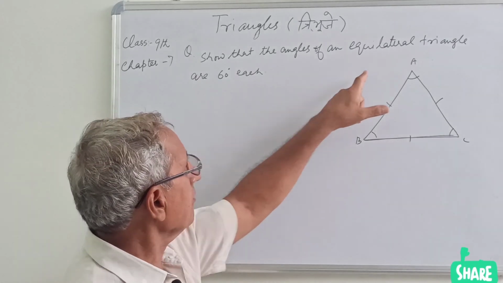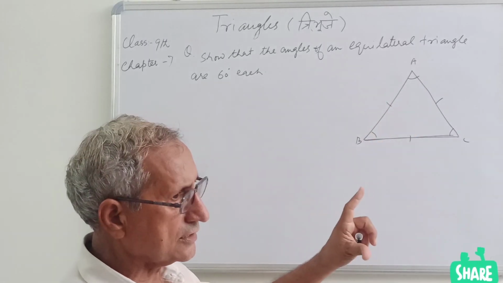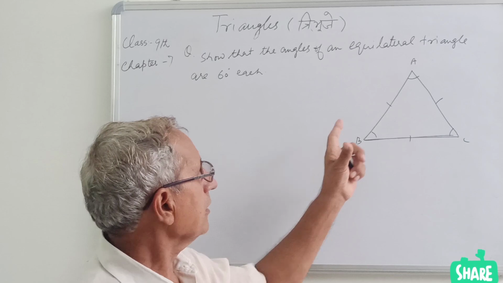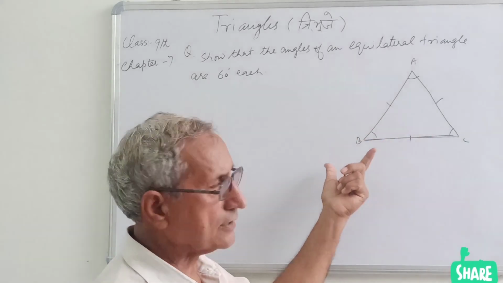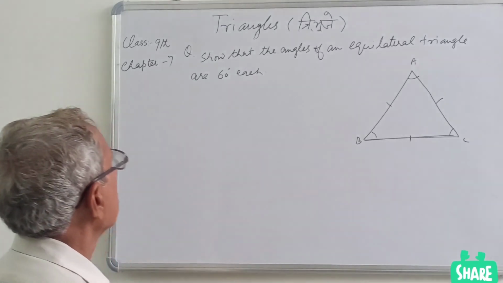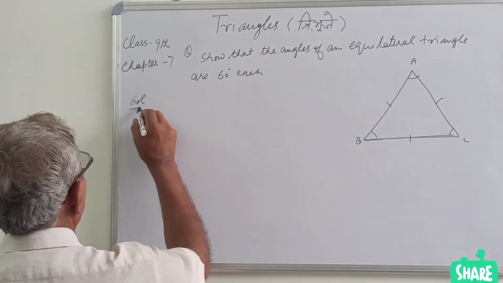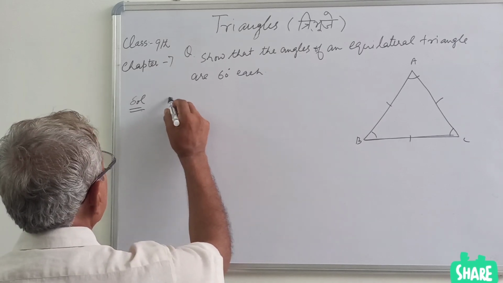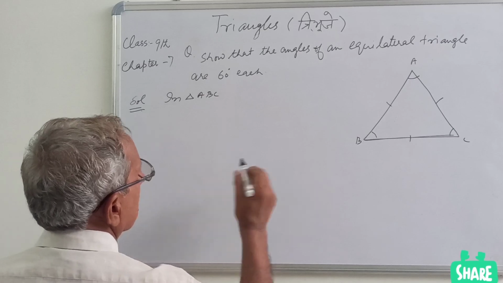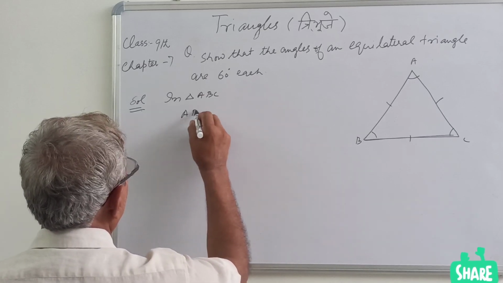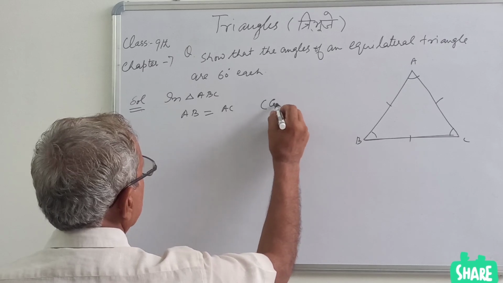So what is an equilateral triangle? The triangle which has all the three sides equal. AB equal to AC, AC is equal to BC, and BC equal to AB. All the three sides are equal. Solution. So in triangle ABC, AB equal to AC given.